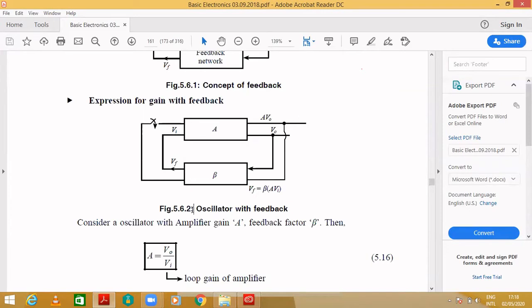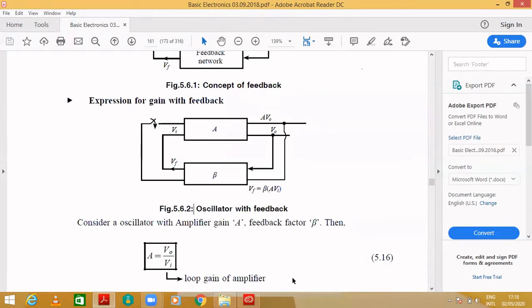Why? Because you are not giving any input over here. You are not giving any input, so your gain should be increasing, not decreasing. Without that, how will you get the output? Inside that amplifier, you know the transistor will be there. The inside connection of an amplifier is just a connection of transistors. So you may remember the transistor.